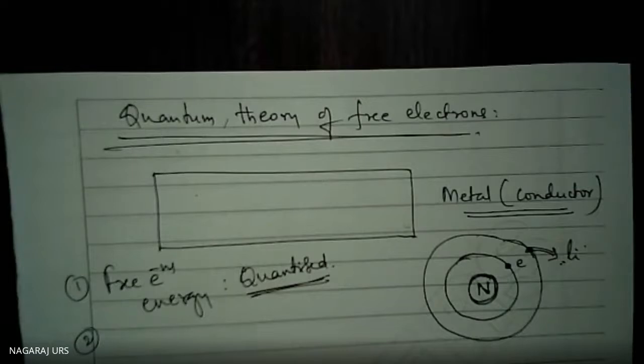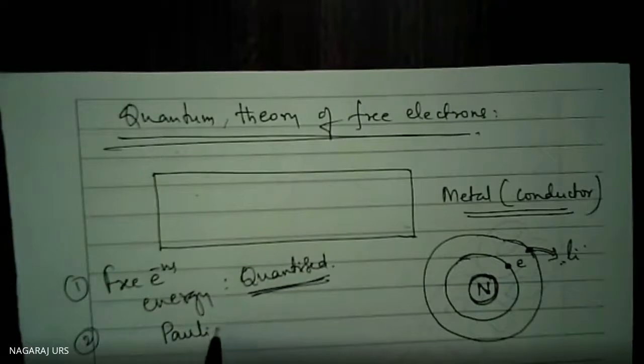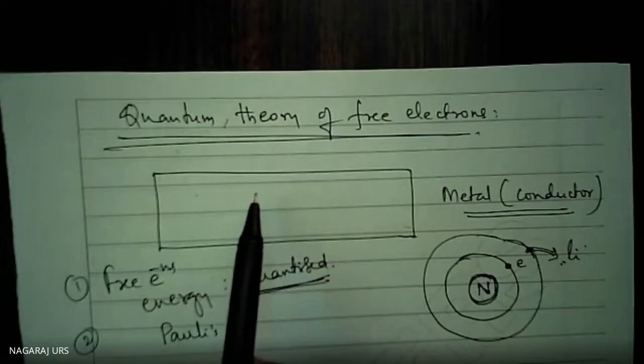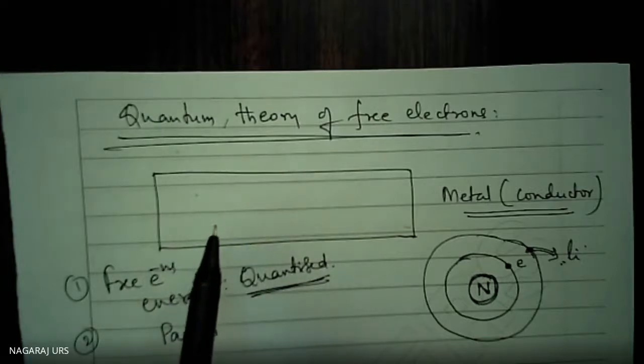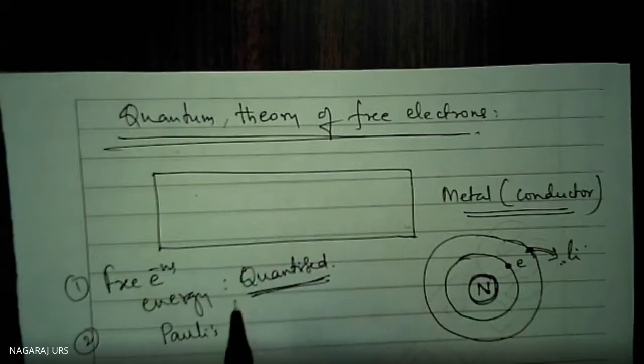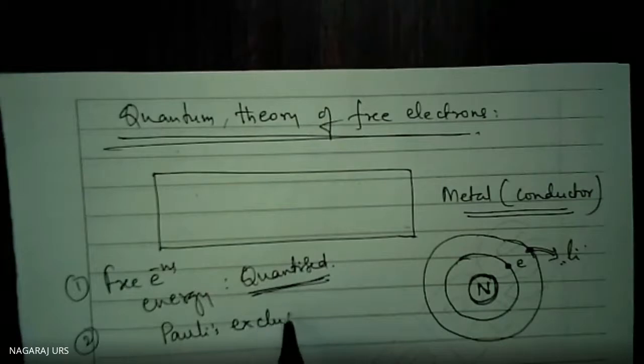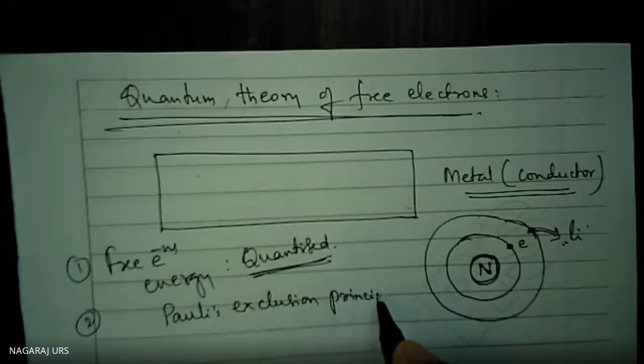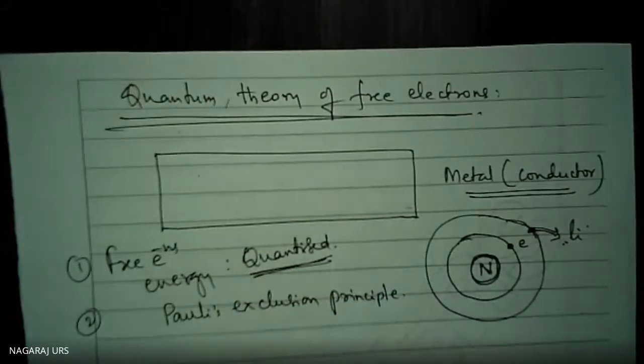Second point, these free electrons obey Pauli's exclusion principle, because we want to make a difference between one electron and another. Every electron we are supposed to treat separately. For that purpose, we consider Pauli's exclusion principle. It holds good: no two electrons have all four quantum numbers identical. They are all different. This is Pauli's exclusion principle. From PUC level itself you have studied this. Pauli's exclusion principle holds good.